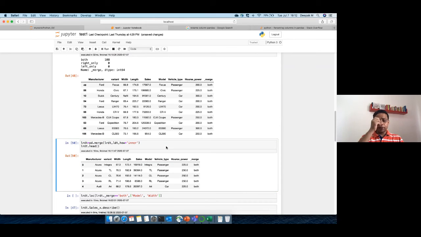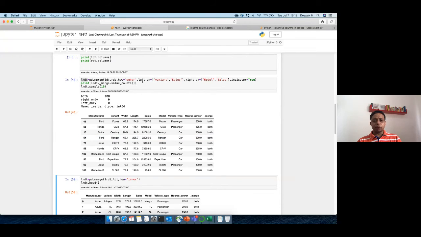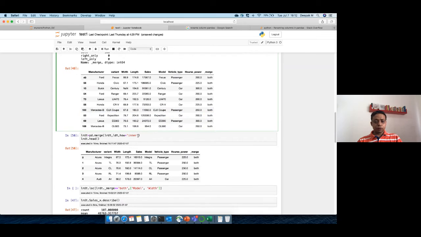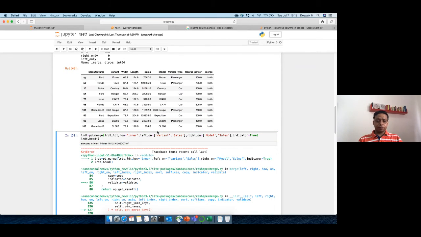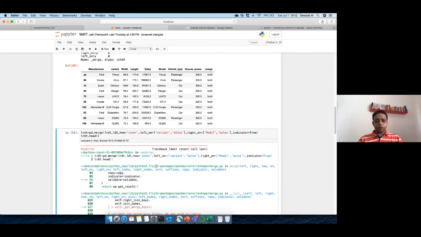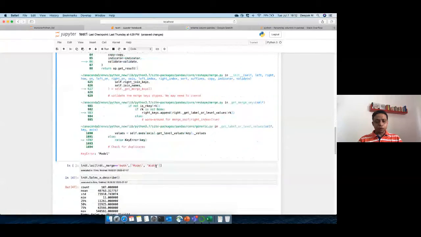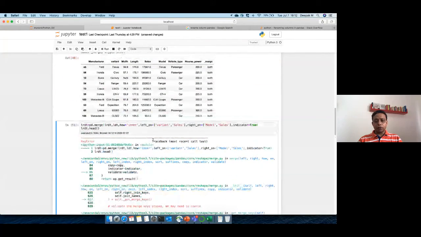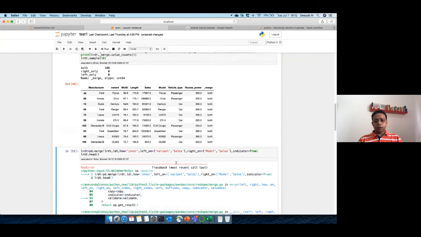So what it has done is simply match LDT with all the columns, because we didn't specify any column name. But suppose I want to do it only on this. So now we do this. Something went wrong. Error: key model. We don't have model. In LDT we don't have model, it's variant actually. So instead of LDT, let me do it for RDT.